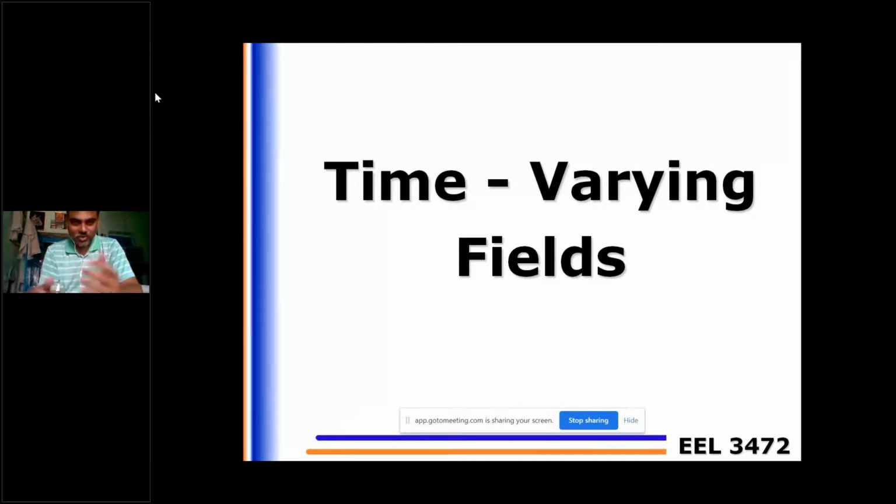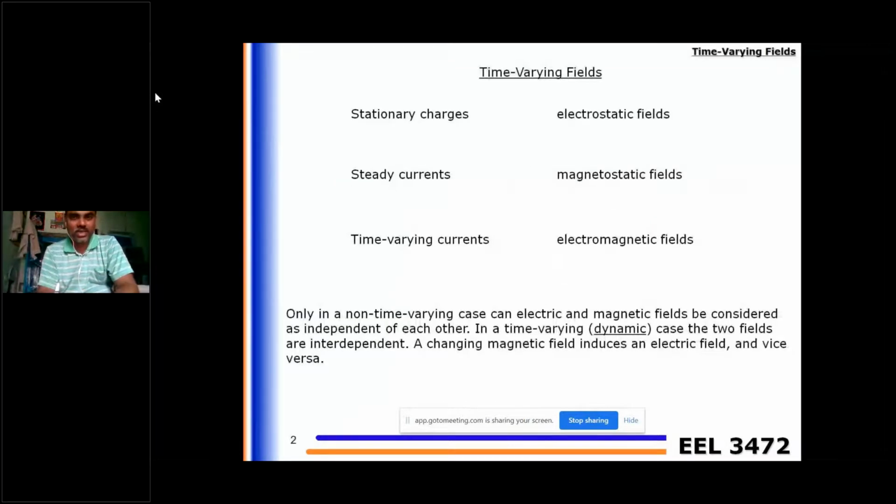So stationary charges produce electrostatic fields, and steady currents, that means charges moving with constant velocity, produce magnetostatic fields. Due to time varying currents, that means once there is a change of electric field or a change of magnetic field, and vice versa, we have electromagnetic fields.